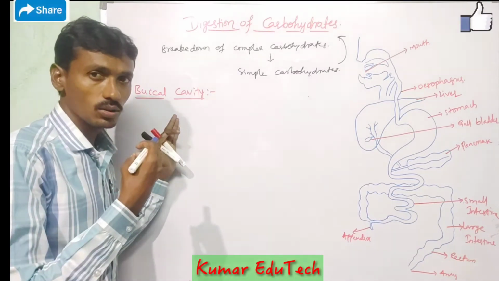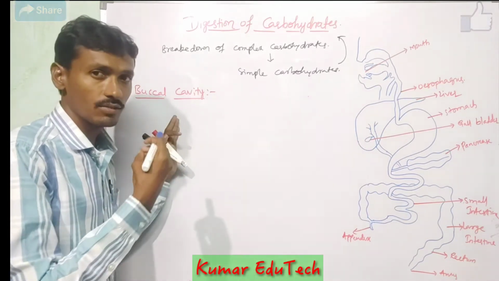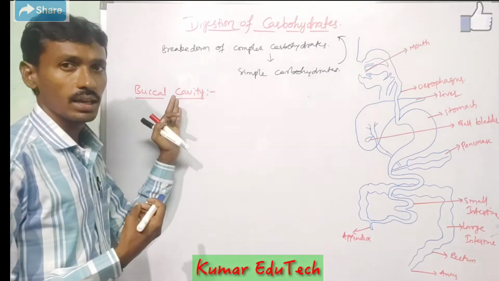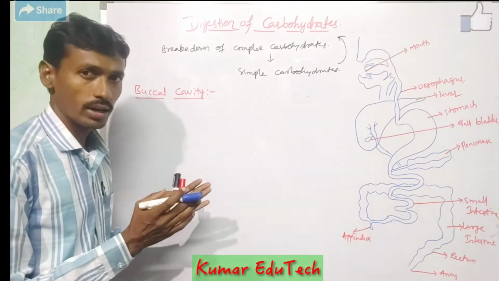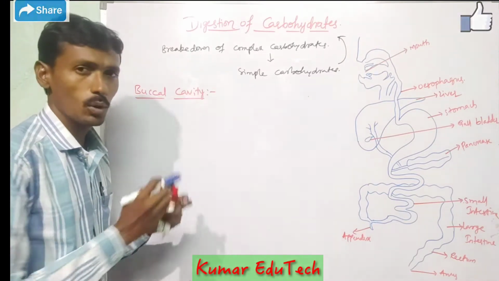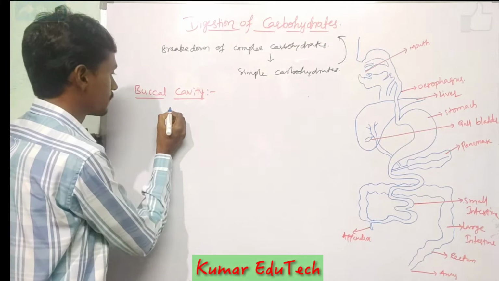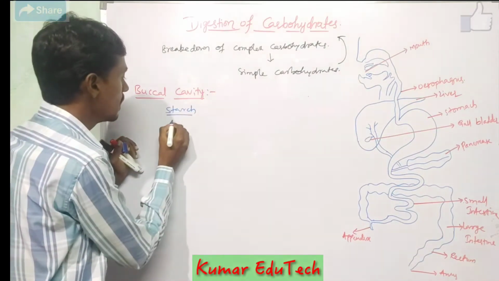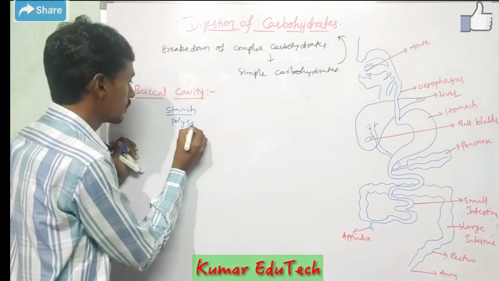Food enters into the mouth region, the buccal cavity. This food is broken down into simple molecules. So starch molecules, these starch are polysaccharides.